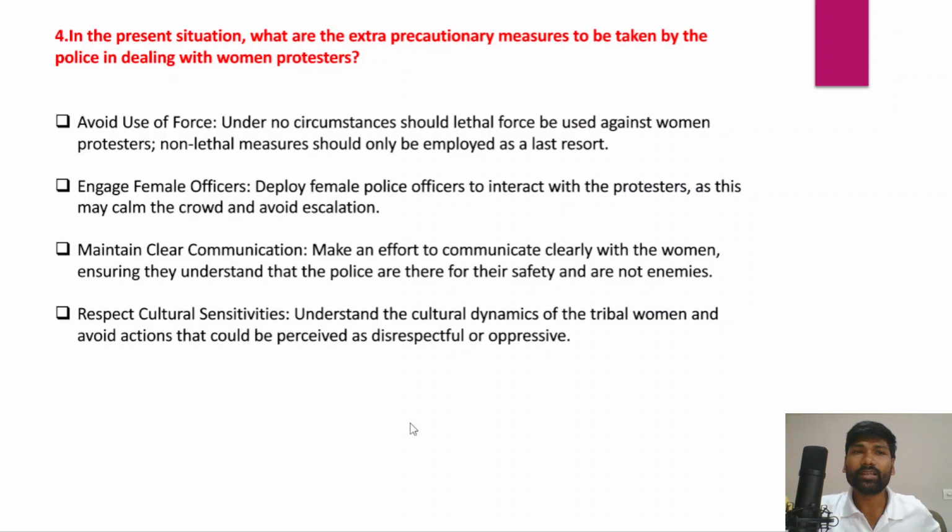And ultimately, in the fourth part of the question, what you have to write is this: in the present situation, what are the extra precautionary measures to be taken by the police in dealing with women protesters? So when it comes to dealing with women protesters, what are the extra precautionary measures that they have to undertake? That is very, very important.